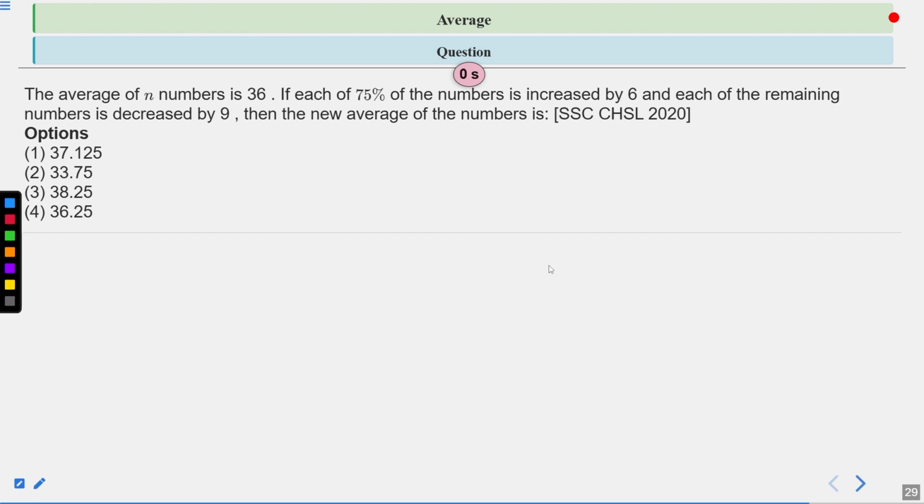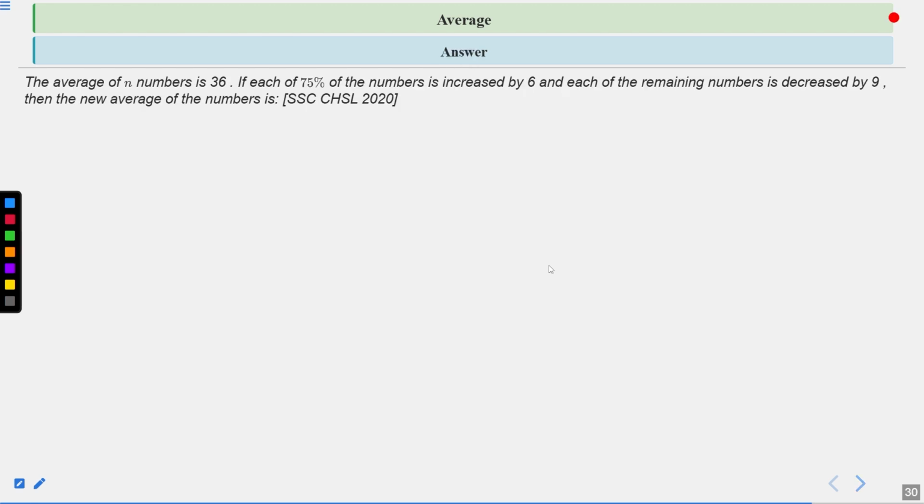Now time's up. Let's see the solution of this question. The question says that the average of n numbers is 36. If each of 75% of the numbers is increased by 6 and the remaining decreased by 9, what will be the new average of the numbers? We can calculate it by applying the average formula. So the correct answer of this question is the third one, which is 38.25. Now see the detailed solution.